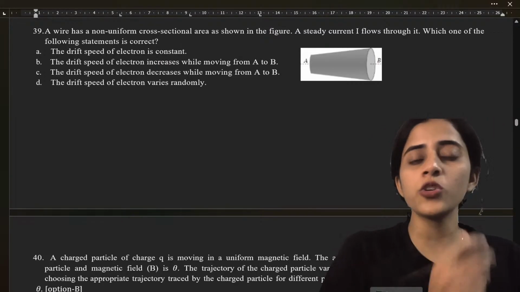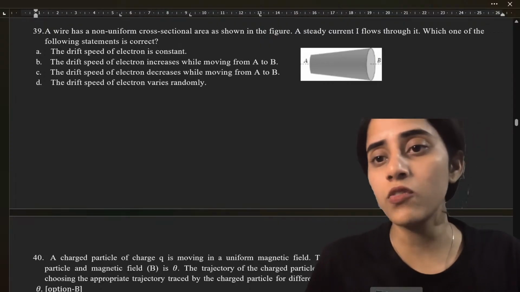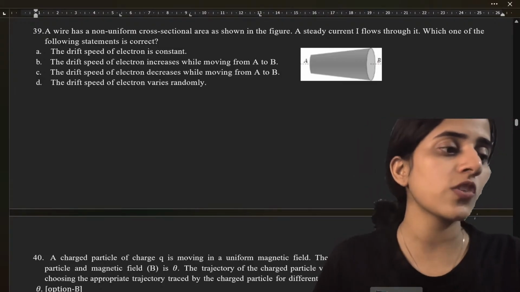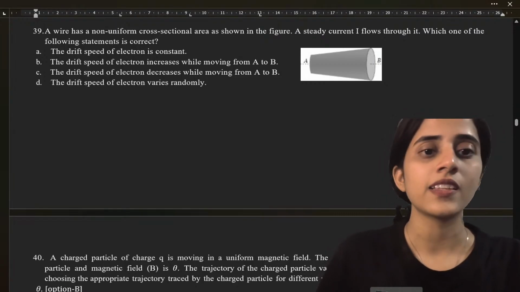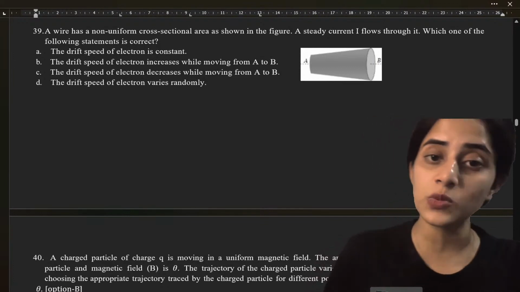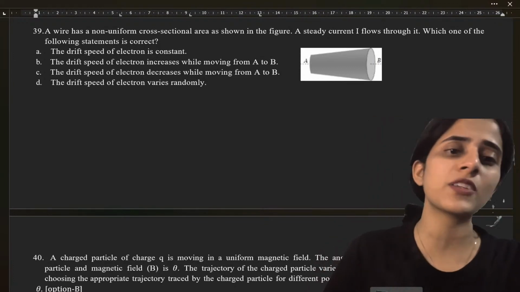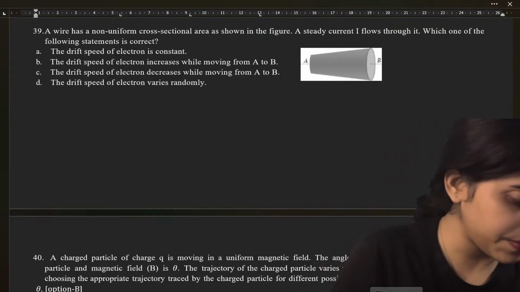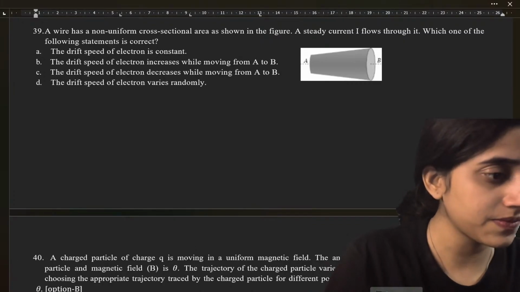A wire has non-uniform cross-sectional area as shown in the figure. A steady current I flows through it. Which of the following statements is correct? The drift speed of electron is constant. The drift speed of electron increases while moving from A to B. The drift speed of electron decreases while moving from A to B. The drift speed of electron varies randomly. What is the answer?